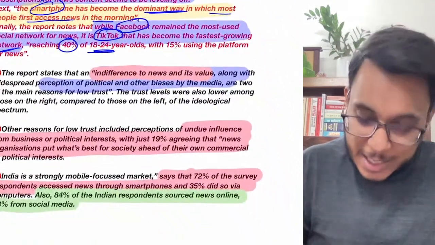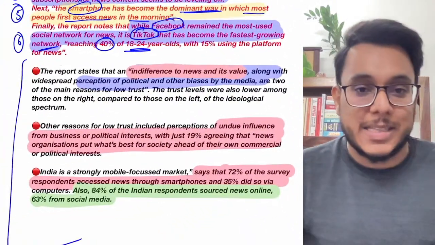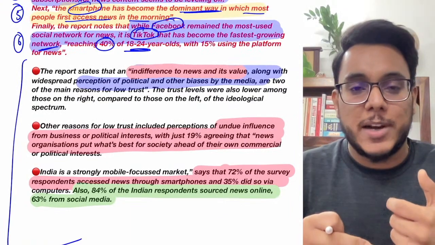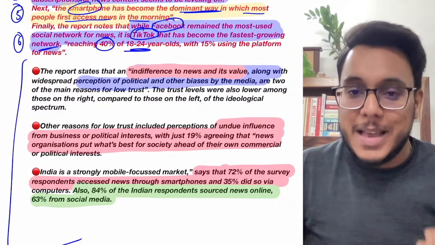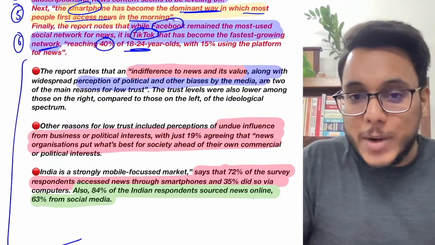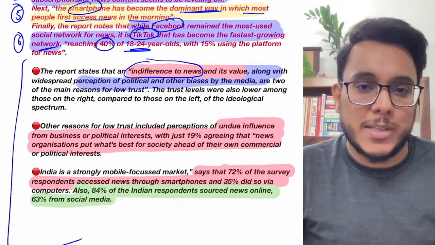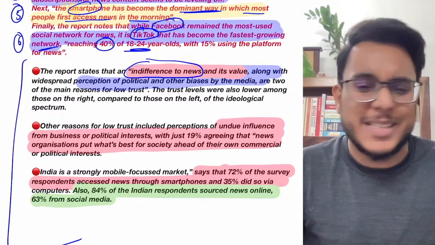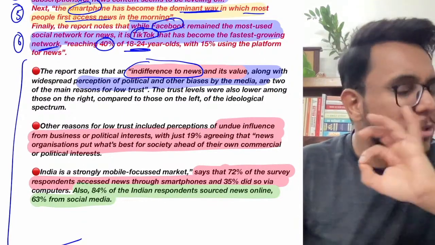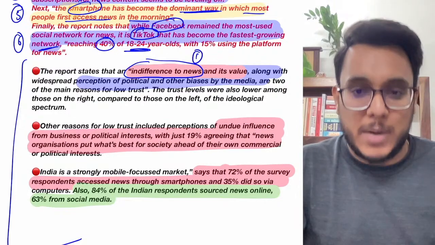Now guys, let's see the reasons. What are the reasons that trust in the news is reducing and people are consuming less news? First of all, today's youth feel indifference to the news. They ask why we need to consume news, why we need to be updated, and how it will make our life better. So there is an indifference to news, number one.